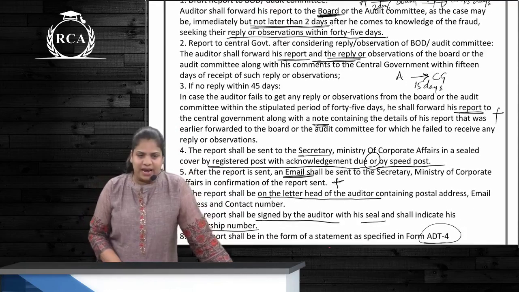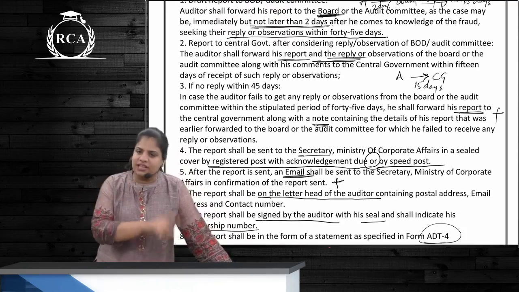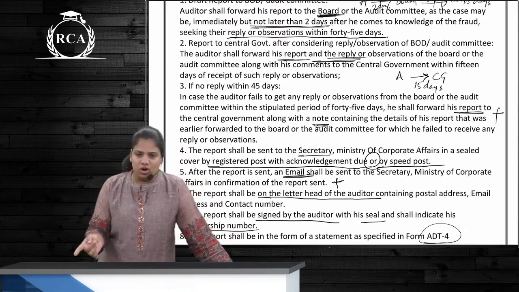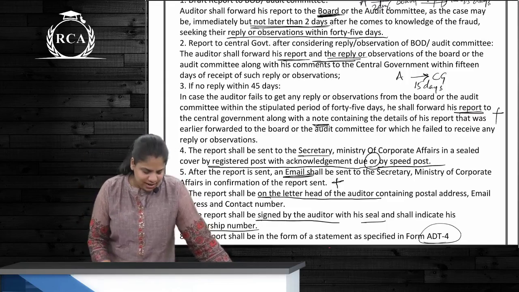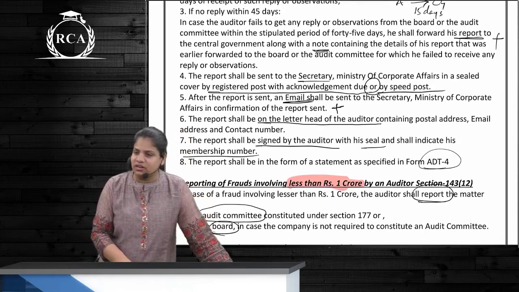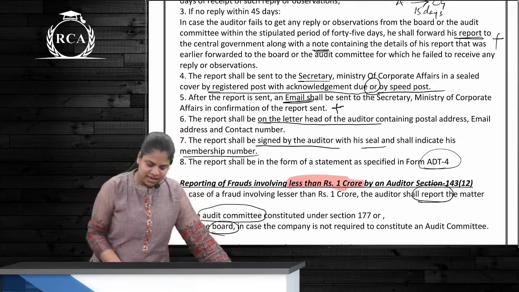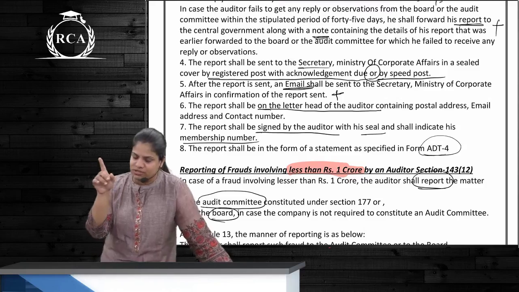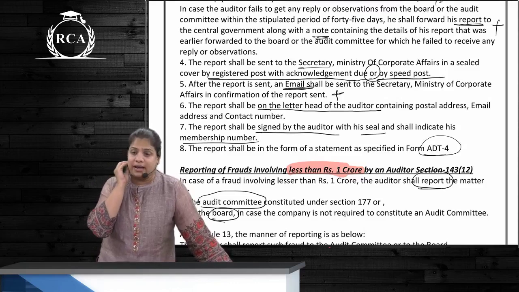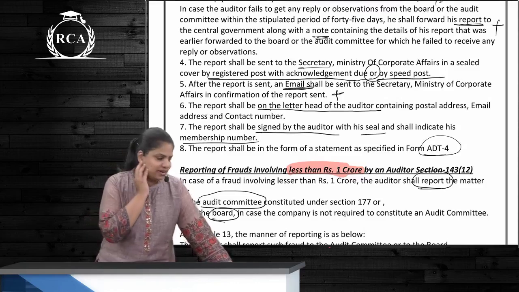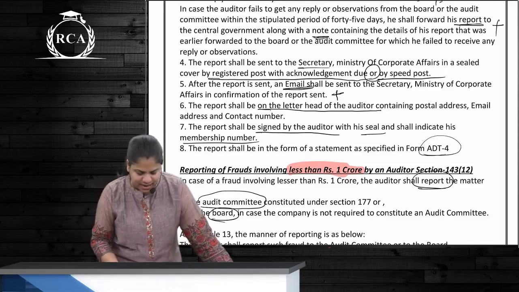Within 15 days. If the board does not reply within 45 days, then this report along with a notice will be sent to whom again? Again the CG, correct? And a few statutory compliances. First, to whom will you send it? Secretary, MCA. How will you send it? Only 2 types of posts. What are they? Registered post acknowledgement due, or speed post. Can you send it by ordinary post? No. Along with this, you will also send it by email.